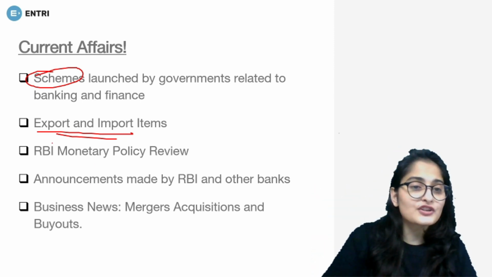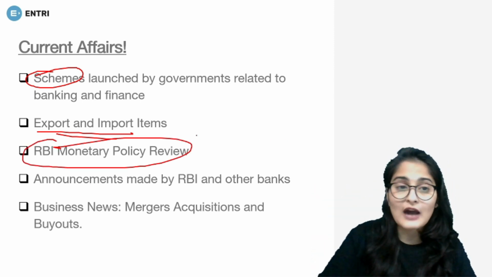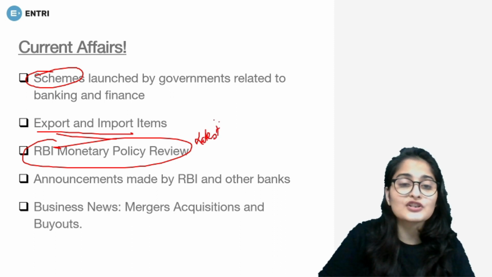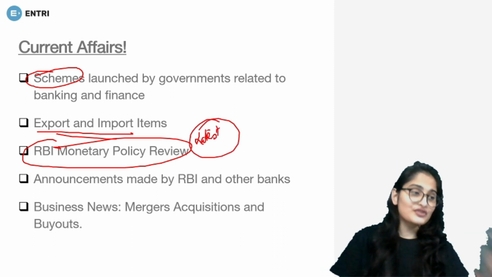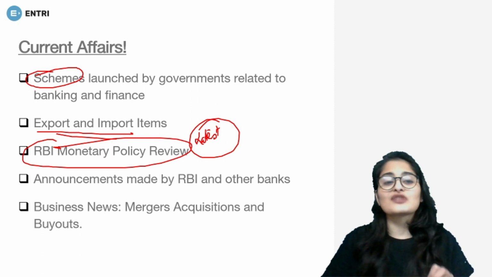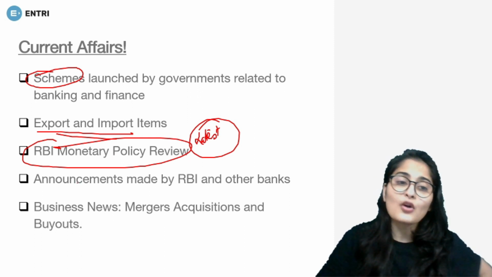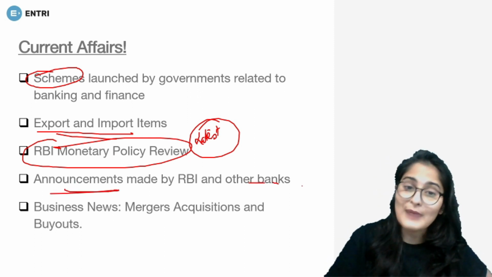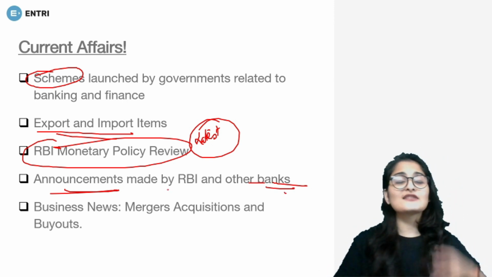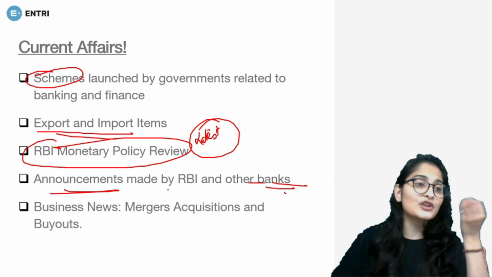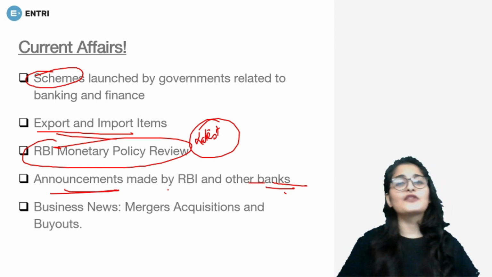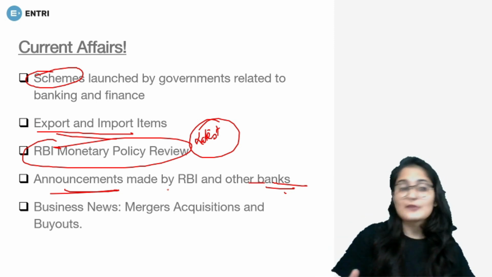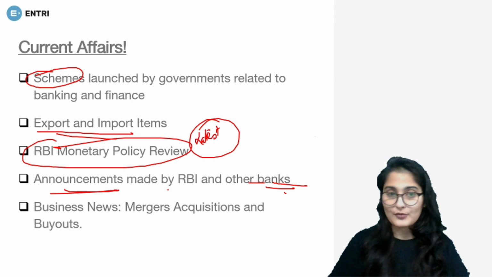Then RBI monetary policy review, the latest one. For RBI monetary policy, the latest monetary policy that has been released, what changes have happened, how much change has happened, they are important. Then all the major announcements that are done by banks as well as by RBI. That is, if even a bank is doing something, some new software is coming up of them, or they're making a certain change, they're bringing something to the table, all of them are important.